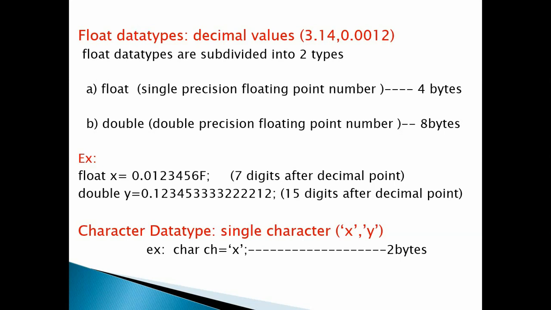Sometimes it will take 1 bit also for storing one character. But in the Java language, it will take 2 bytes. 2 bytes means 16 bits, right? So the need of these 2 bytes is nothing but to store the Unicode. So what is meant by Unicode? Unicode is nothing but a universal code.